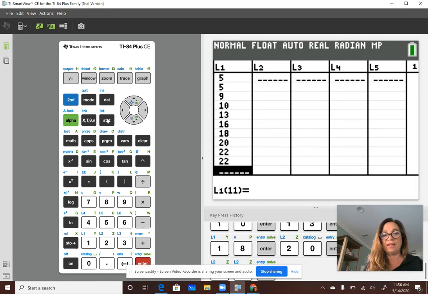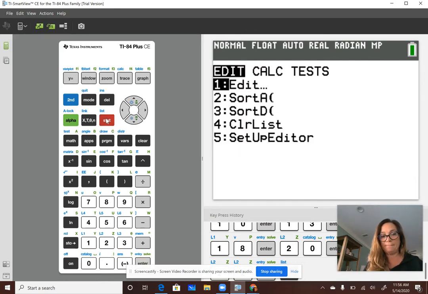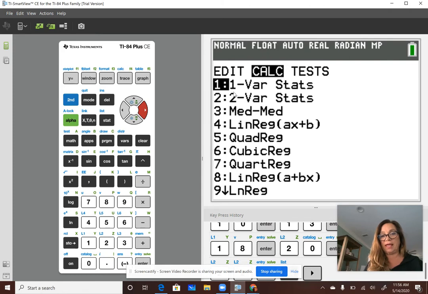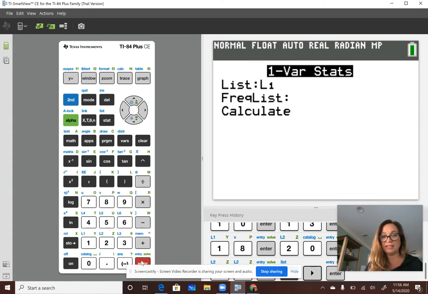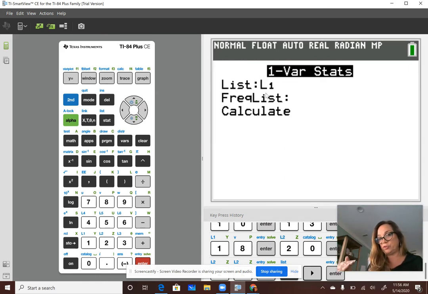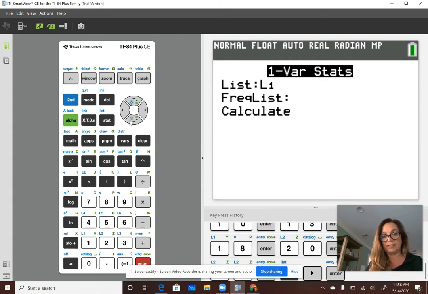Okay, then you hit the word stat again, and you go over once to the word calculate. And then it says 1-var stats. 1-var is short for, or a nickname for, one variable. You hit enter. You want to make sure that your list is where it's listed. And I entered each number individually, so I don't have a frequency list. On the next page, you will actually see an example of a frequency list.